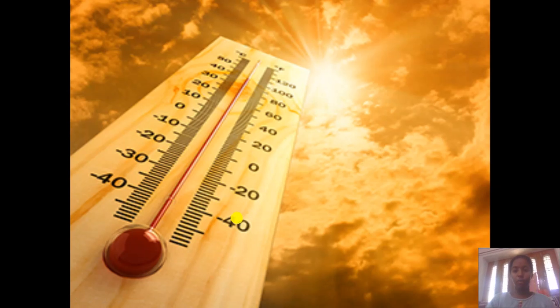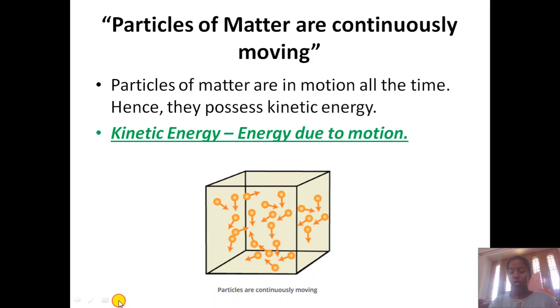Hi guys, in this video we are going to study what will happen if there is a change in temperature. Before starting, I'll introduce you to a new word, that is kinetic energy. As I said in the previous video, particles of matter are continuously moving. So particles of matter are in motion all the time, hence they possess kinetic energy. What is this kinetic energy? Energy due to motion is known as kinetic energy. If a particle or a substance is moving, it means that it possesses kinetic energy.